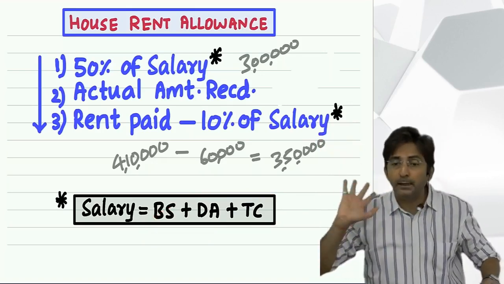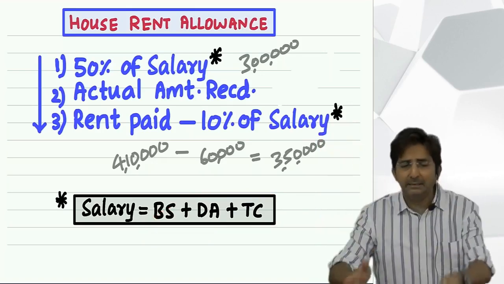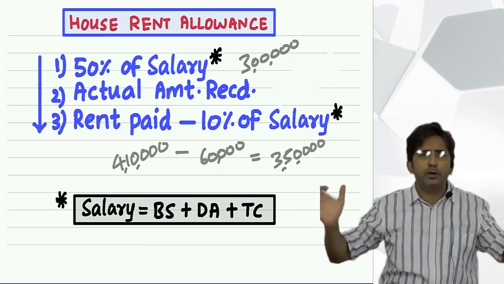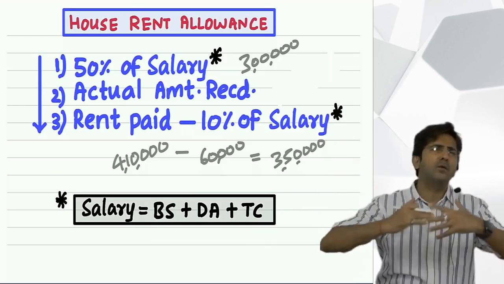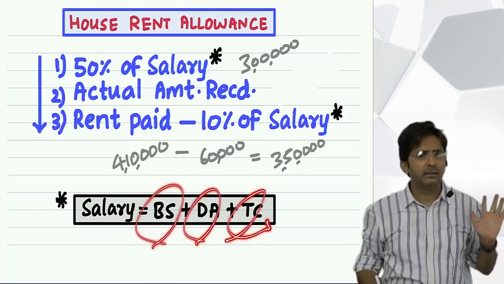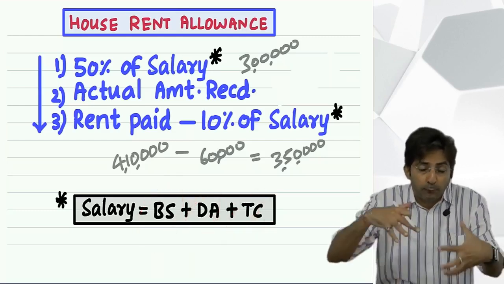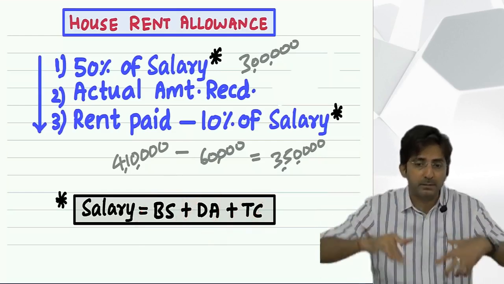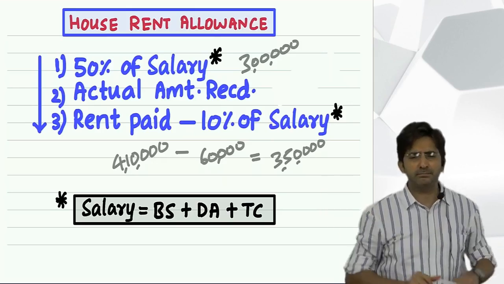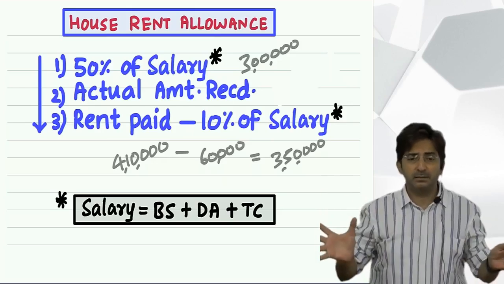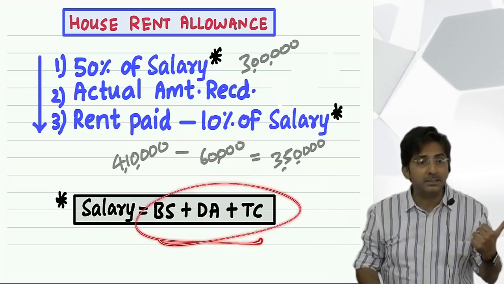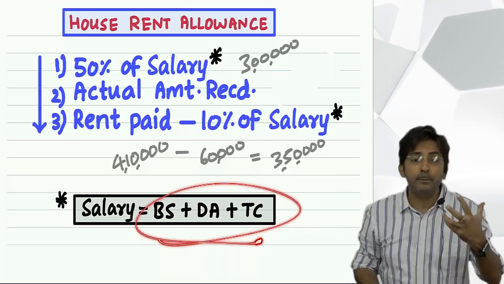See, the government is making a rule for Malad, Kandivali, Mumbai, Delhi, or India. So they have to take from India's point of view that in our country, whoever works anywhere, these are the fixed items they get. And the government is making a formula, and the formula will depend upon something which is fixed. What is the nature of a formula? It is something which is fixed. And something which is fixed should depend upon something which is fixed. And these are the fixed items in the life of an employee.